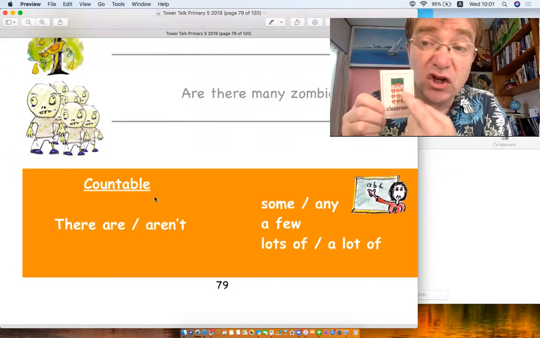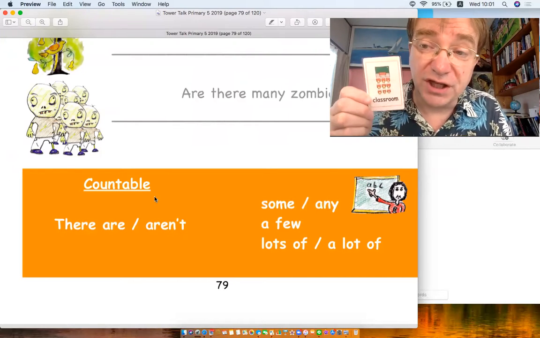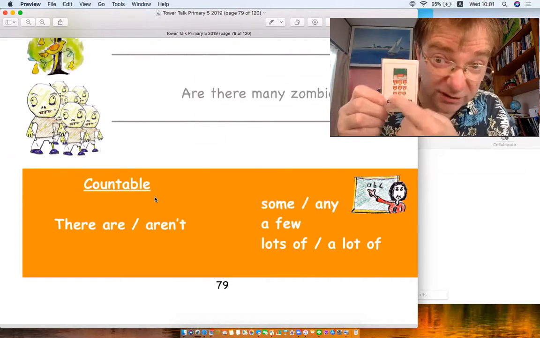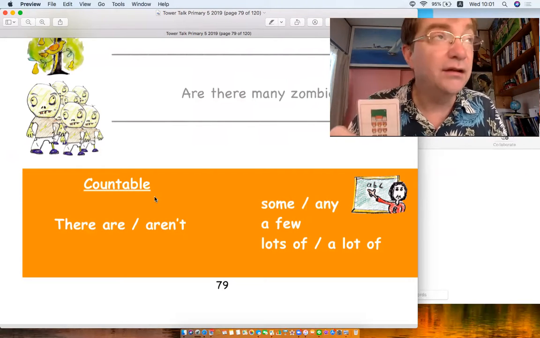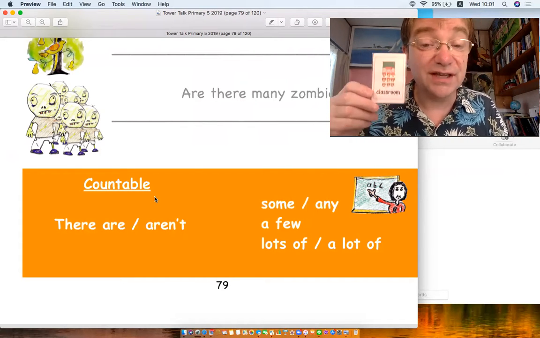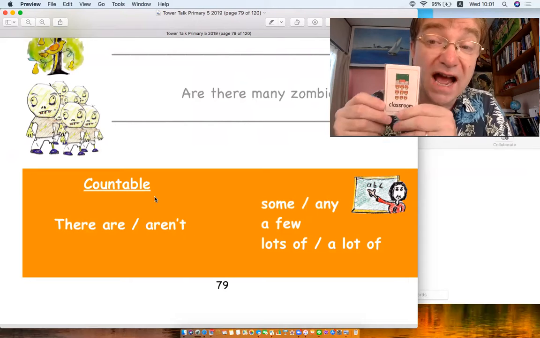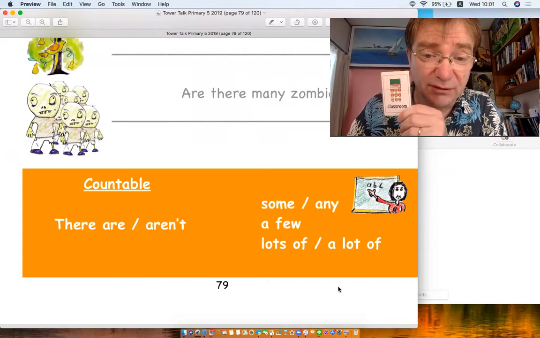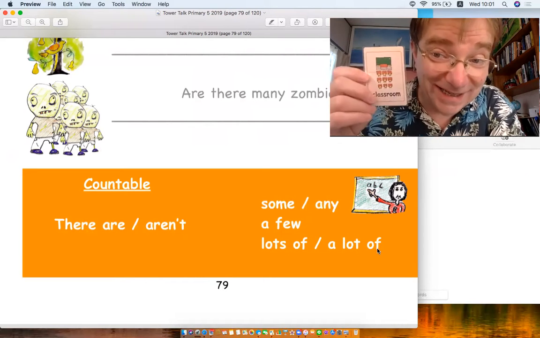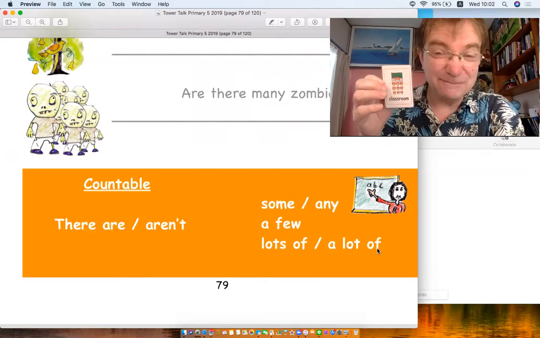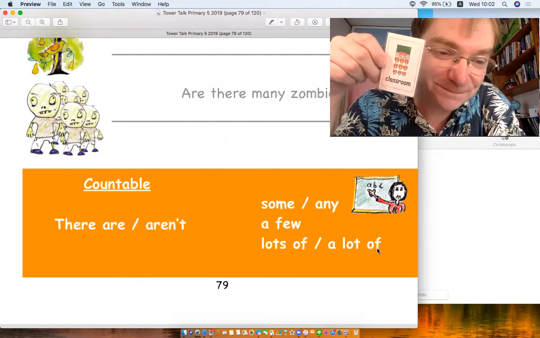Now, we can make it more information. There are lots of chairs. That means many. Oh, there's 9. There's lots. Or we can say many. There are many chairs. Or there are a lot of. All means the same thing. Here we got lots of or a lot of. Or many. It's the same meaning.